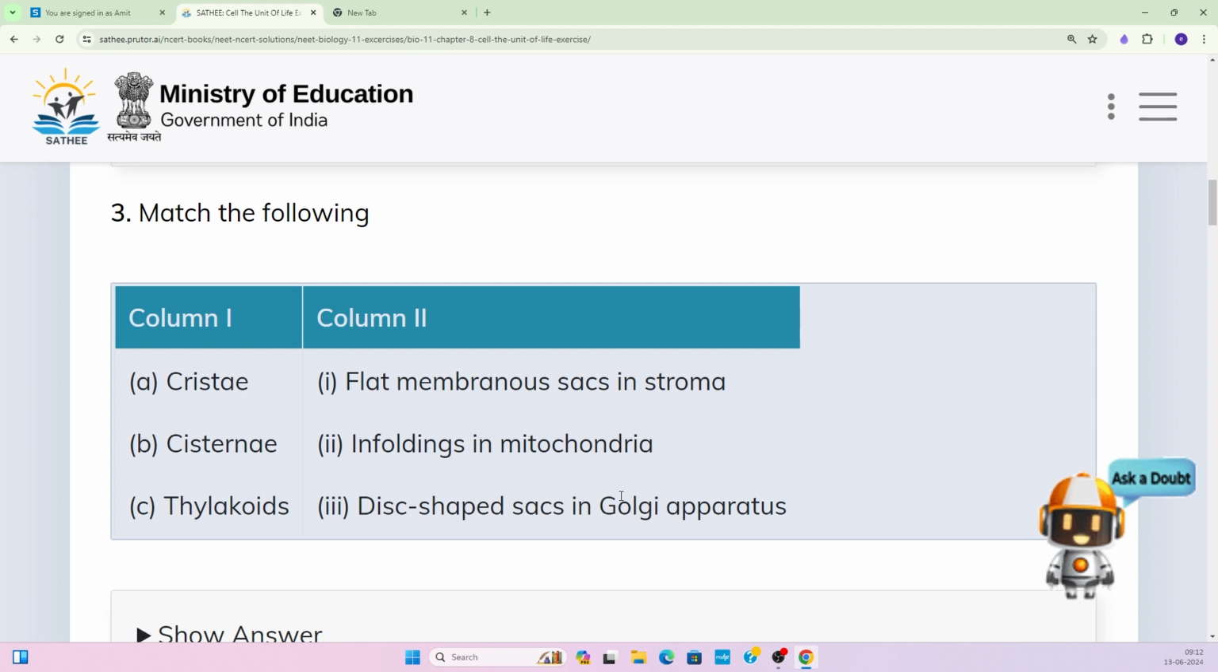Moving to the next question. So this is the match the column type of question. Okay. So here it is based on the organelle structure, right?